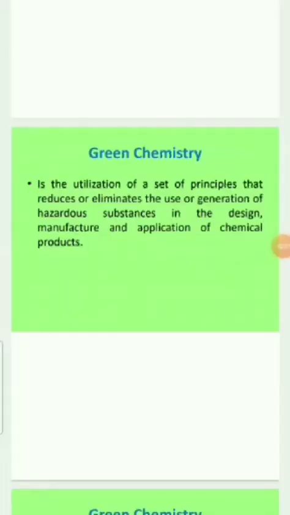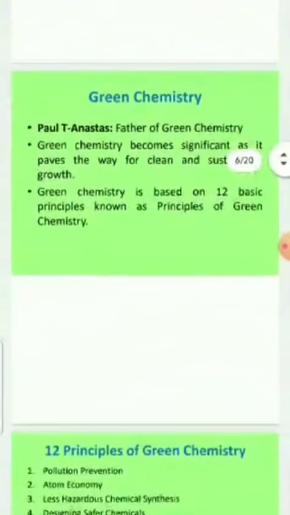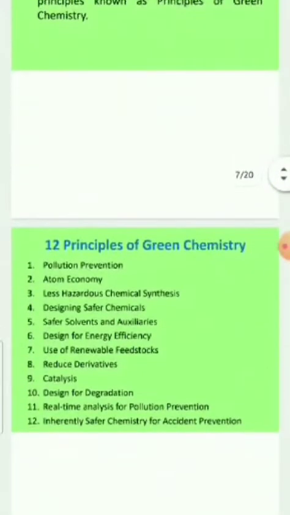Today I am going to talk about some of the basic principles of green chemistry. Green chemistry mainly deals with the utilization of a set of principles that reduces or eliminates the use or generation of hazardous substances in the design, manufacture and application of chemical products. Let us list out the 12 basic principles of green chemistry.